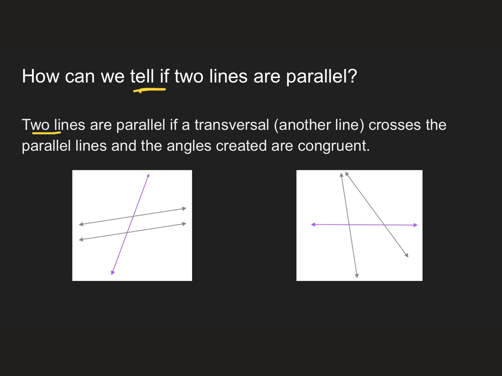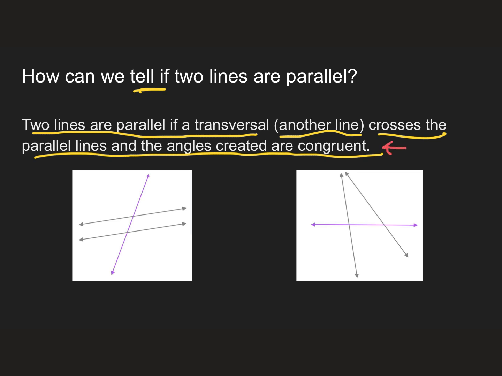Two lines are parallel if a transversal, which is just another line, crosses the parallel lines and the angles created are congruent. Congruent just means, in geometry, the same. Congruent means exactly the same.